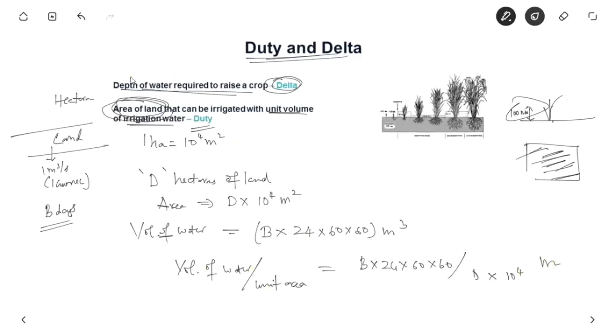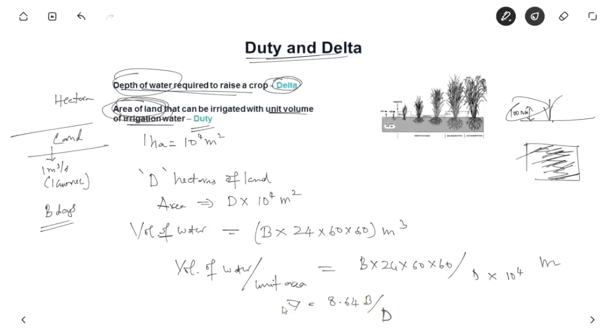So basically this is the depth of water coming onto the land, and which is nothing but the delta. So delta is equal to, solving this, 8.64 B upon D.